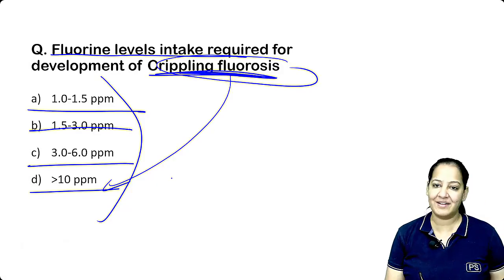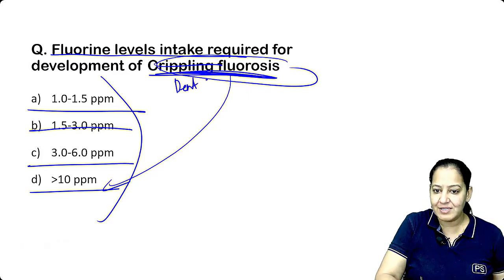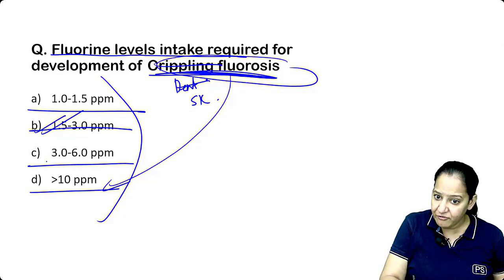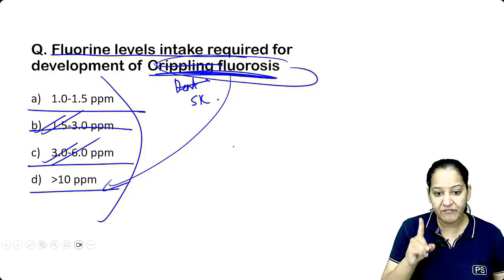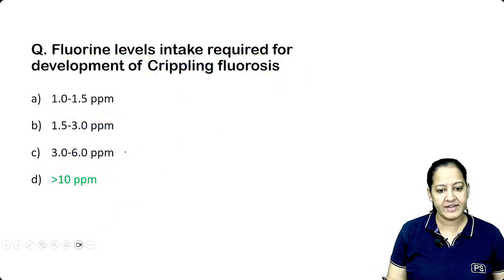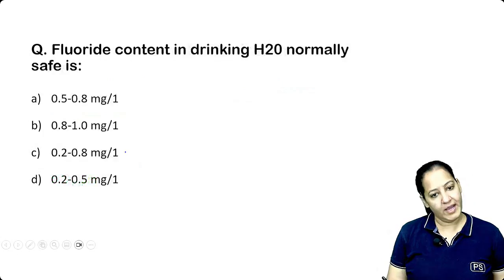Yes, the correct answer is more than 10. If I change it to dental fluorosis, your answer will become 1.5 to 3. And if I change it to skeletal fluorosis, your answer will become 3 to 6. But crippling fluorosis or genu valgum occur at more than 10. Correct answer here is more than 10. Anyone having any confusion?